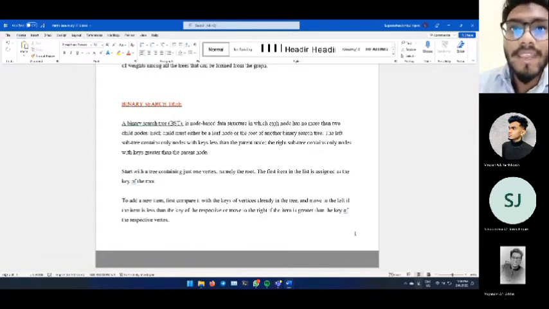Start with a tree containing just one vertex, namely the root. The first item in the list is assigned as the key of the root. To add a new item, first compare it with the keys of vertices already in the tree and move to the left if the item is less than the key of the respective vertex, or move to the right if the item is greater than the key of the respective vertex.